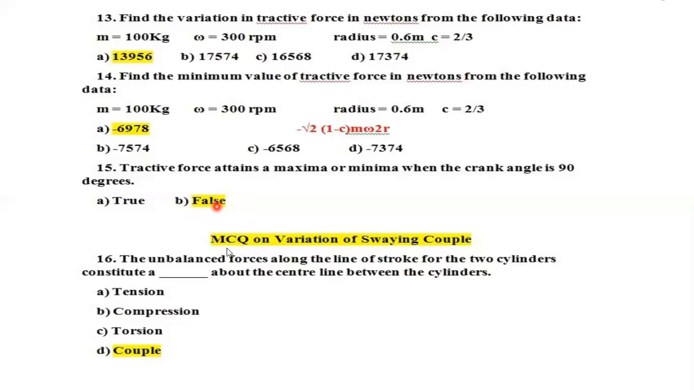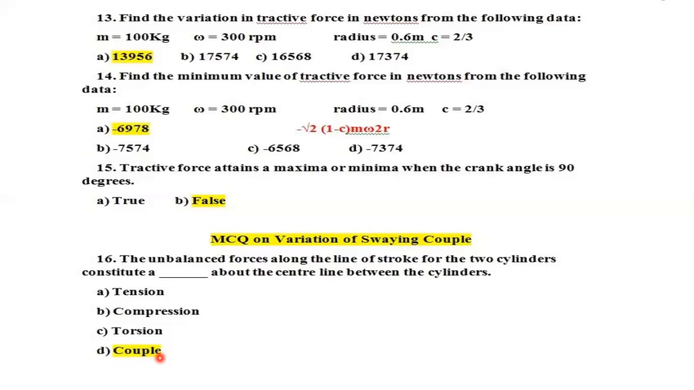Now we're going to see multiple choice questions from variation of swaying couple. This is also an easy concept, so a few things might repeat, whatever we saw previously. The first question: the unbalanced forces along the line of stroke for the two cylinders constitute a couple about the center line between the cylinders. This couple is known as a swaying couple, and it also results in a swaying effect.